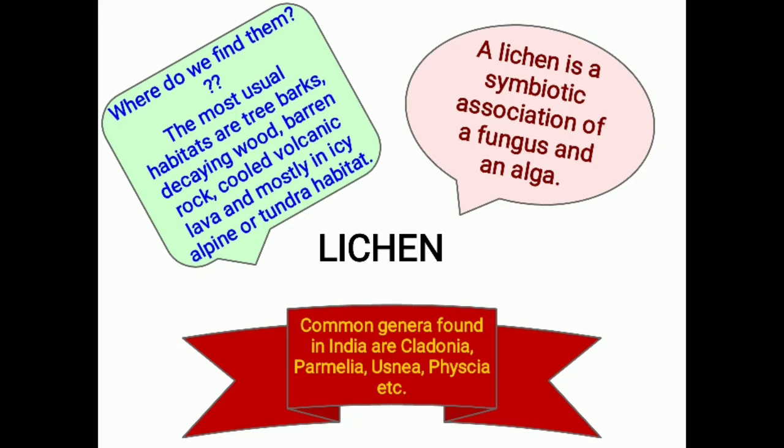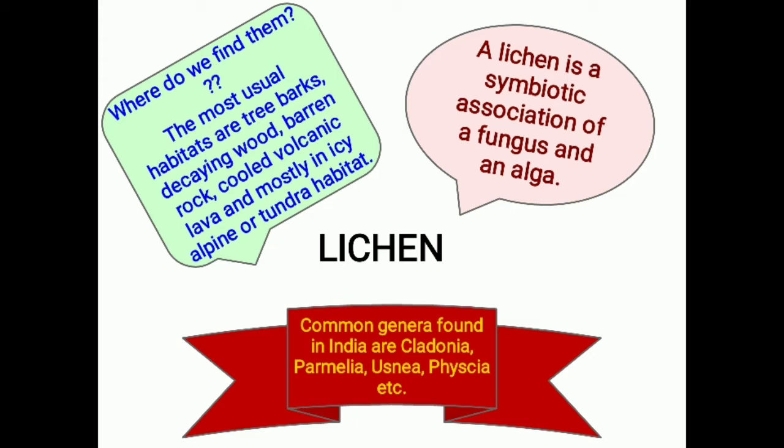Generally these two groups, the fungus and the alga, come together, where the fungus gives shelter to the algae and the algae gives food to the fungus. As we know, fungi cannot prepare their own food and derive their food from other organisms, either dead or living.